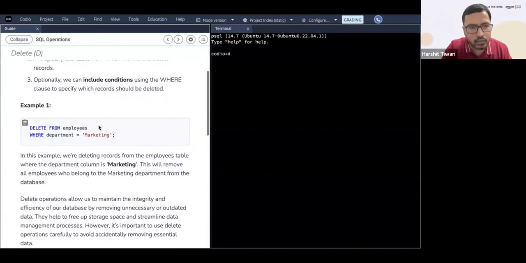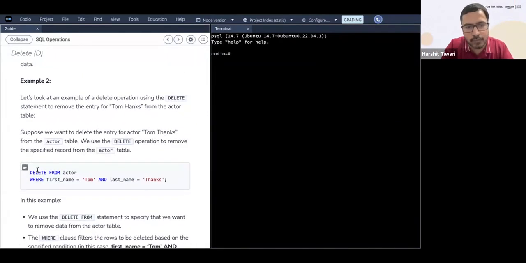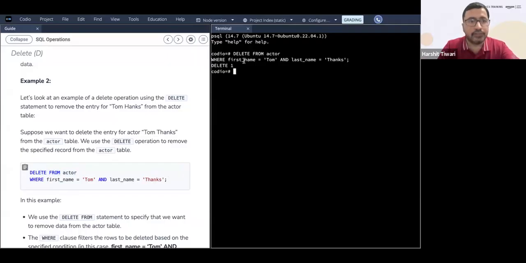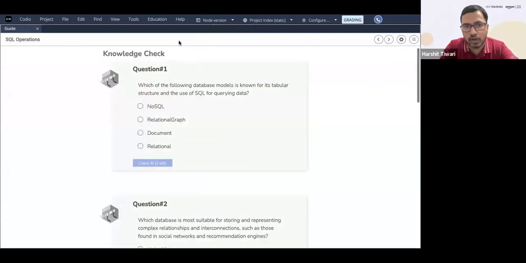Delete is just to delete it. What you do is you just delete from actor where first name is this and last name is this, and you can delete the particular record. So delete from actor where first name is Tom and last name is Hanks, and you delete it. So delete 1 means it has been deleted. These are your CRUD operations: create, read, update, delete. These are your basic CRUD operations.